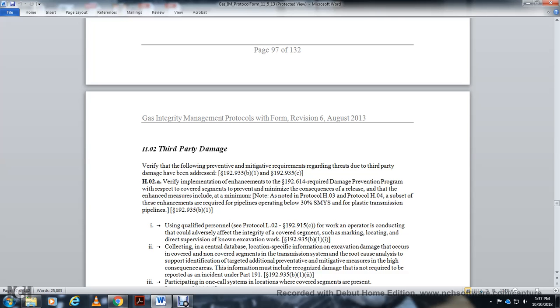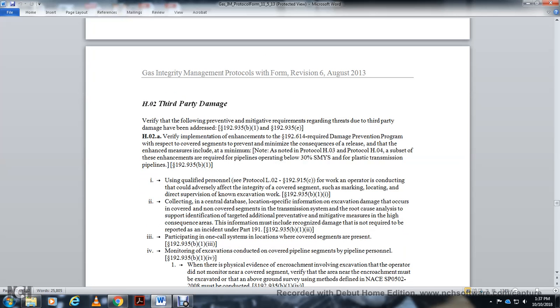1. Use qualified personnel for work that the operator could conduct that could adversely affect the integrity of the covered segment, such as marking or locating, with direct supervision of known excavation work. 2. Collect in a central database location information on excavation damage, covering non-covered segments of the transmission system as well,